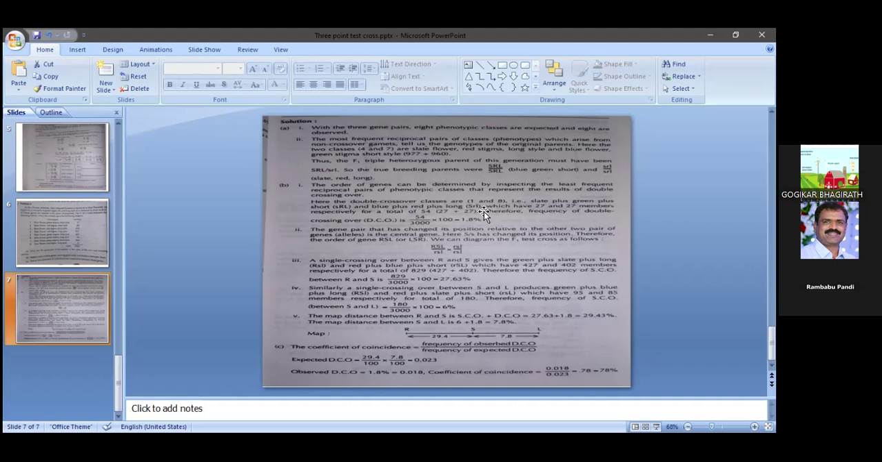Then we can go for the double crossovers. 1 and 8 indicate double crossovers. How can we calculate the percentage of the genes which represent the double crossover? Double crossovers divided by total progeny into 100. That is equal to 1.8%. The gene pair that has changed its position relative to the other 2 pairs.